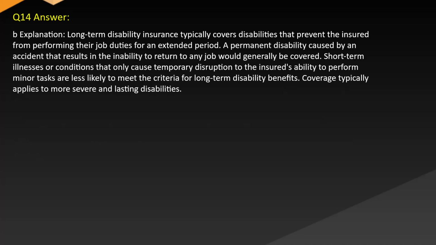Answer. B. Explanation. Long-term disability insurance typically covers disabilities that prevent the insured from performing their job duties for an extended period. A permanent disability caused by an accident that results in the inability to return to any job would generally be covered. Short-term illnesses or conditions that only cause temporary disruption to the insured's ability to perform minor tasks are less likely to meet the criteria for long-term disability benefits. Coverage typically applies to more severe and lasting disabilities.